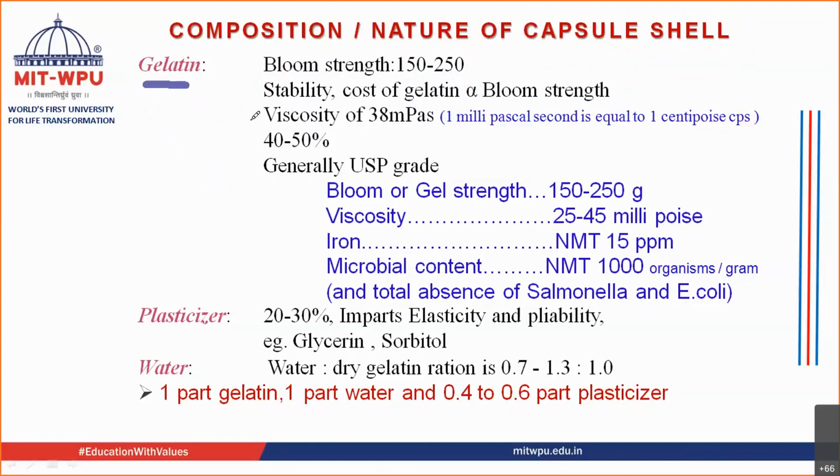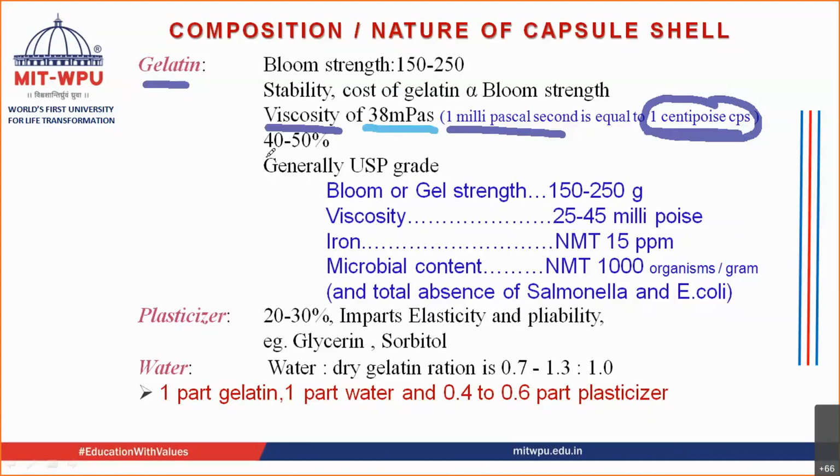The next thing that you require from gelatin is the viscosity. Viscosity of near about 38 millipascal second is required. 1 millipascal second is equal to 1 centipoise, 1 cps. 1 cps is this unit, you know about it. So 1 centipoise is nothing but 1 millipascal second, right? And what should be the viscosity? Near about 38 cps, or 38 millipascal second. This should be the viscosity of your gelatin solution, right?